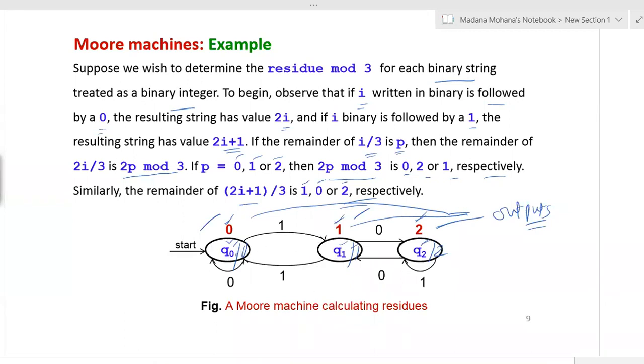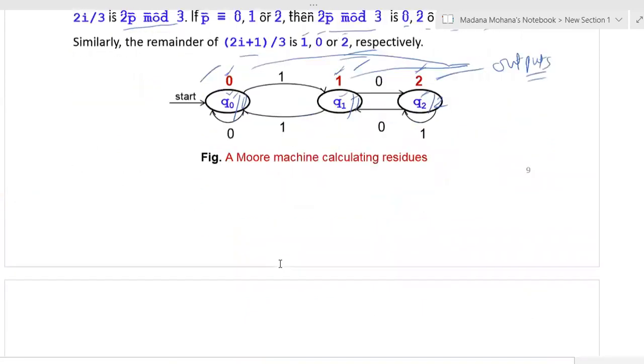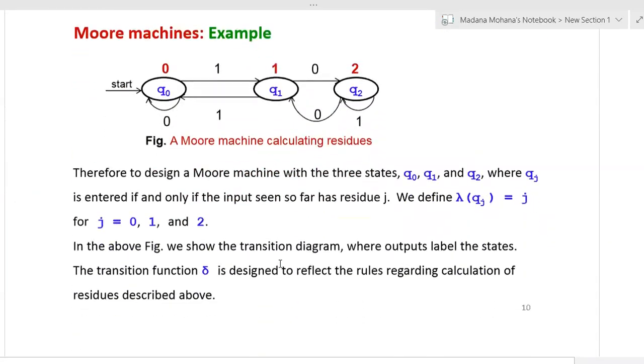So now you can start with the initial state, then all the possibilities you can take for every input, it is going to a particular state or going to the same state itself. Based on the movement of the states, what are the associated outputs? Based on those outputs, you can find the residue mod 3 operation depending on the input sequences. Now let us see an example here.